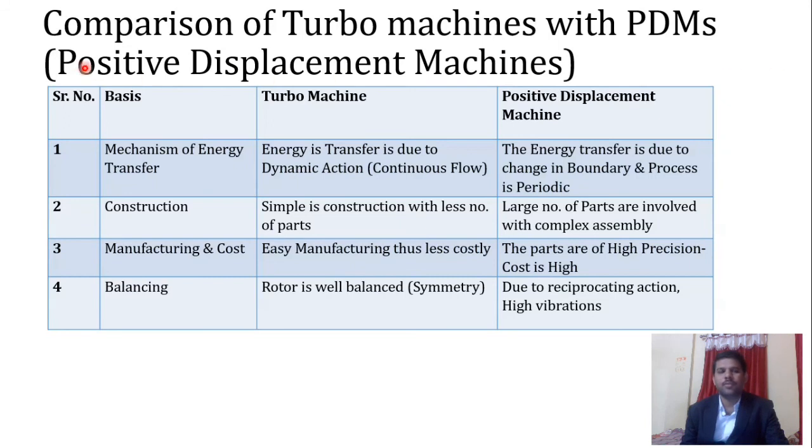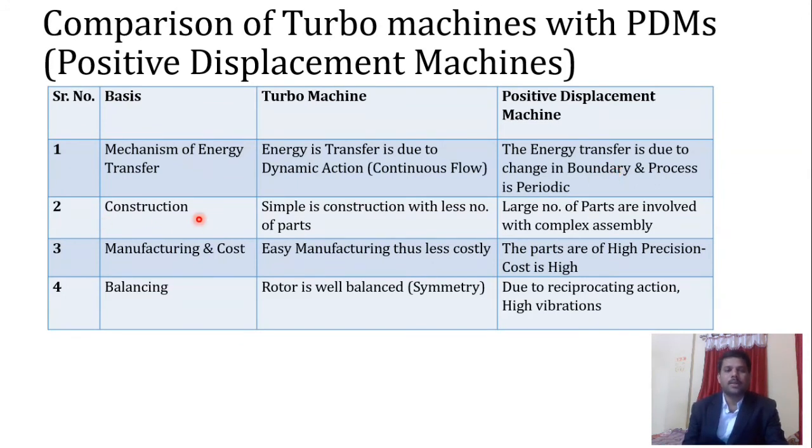Okay, so we are going to see the difference, or a kind of comparison, of turbo machines with positive displacement machines. The basis of this characterization of turbo machines and positive displacement machines is given on this side. It starts with the mechanism of energy transfer. In a turbo machine, energy is transferred due to dynamic action, as we have already seen in the definition of a turbo machine. In positive displacement machines, as we have just discussed, there is a transfer of energy due to motion of the boundary, that is suction and expansion of that particular moving boundary.